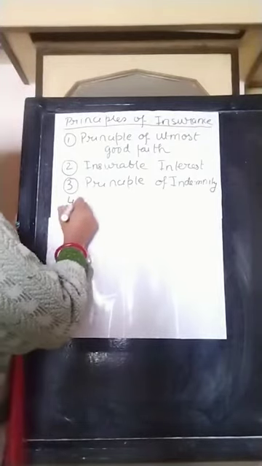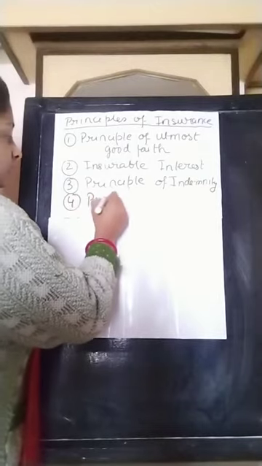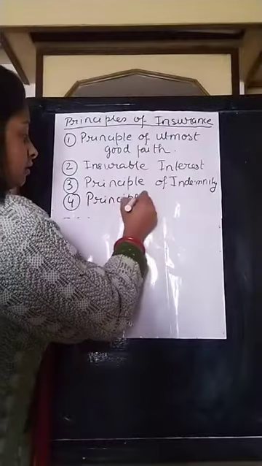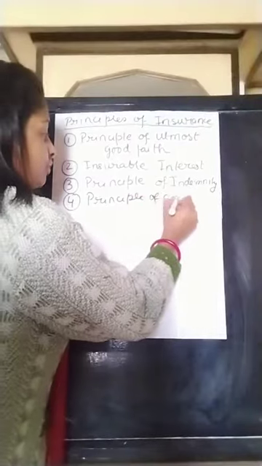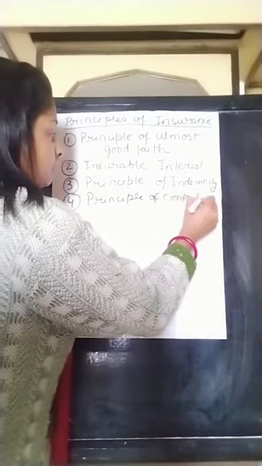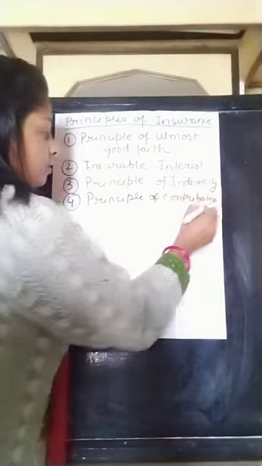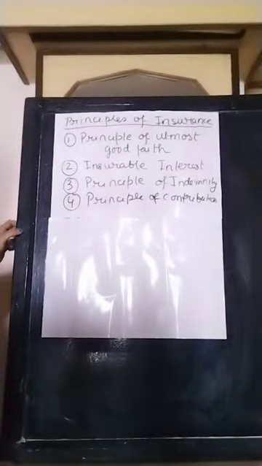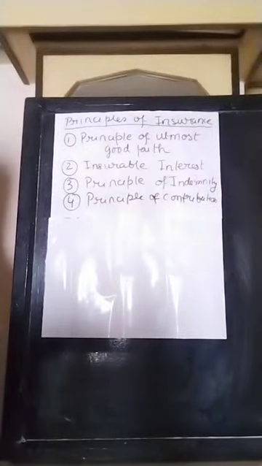Now comes the principle of contribution. Number 4 is the principle of contribution. Again, this principle is a corollary to the principle of indemnity.